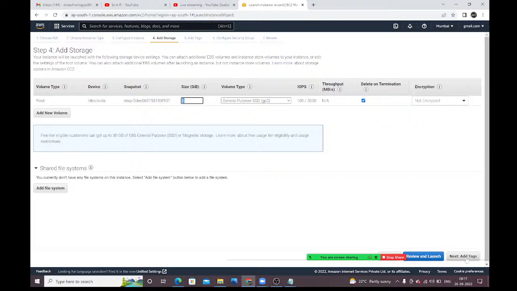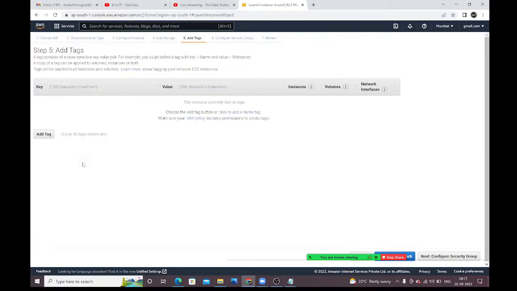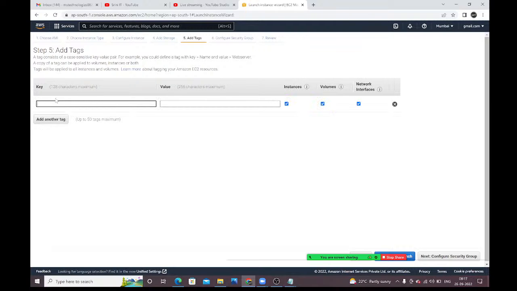So here click add tags. If you want to give any name for your Linux machine, you can give it here. Click on add tag. Here I am going to give the name for my Linux machine. Linux underscore VM, sorry, Linux hyphen VM I will give. I am giving the name as Linux virtual machine.